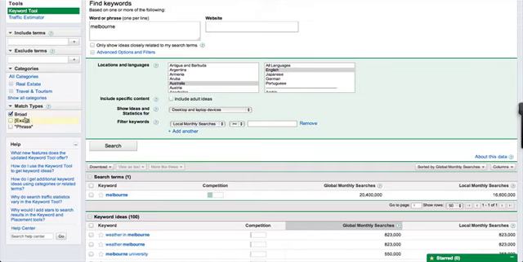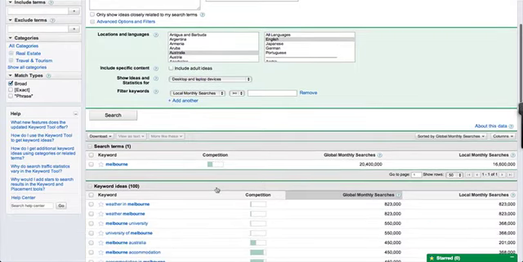Now match types will give you the option for broad searches, exact, or phrase. So broad basically returns anything with Melbourne in that particular search. Exact is specifically that phrase and that phrase only, excluding everything else, or that word only. And then phrase looks for that exact sequence of words in that particular sentence when it brings you back the results. So this can have a marked difference on your results.